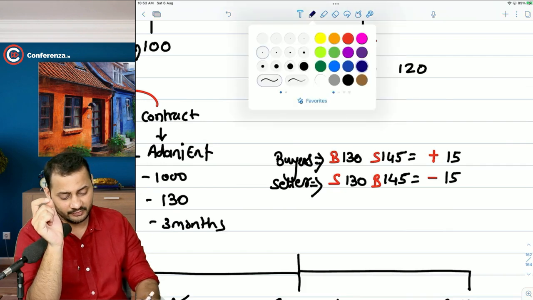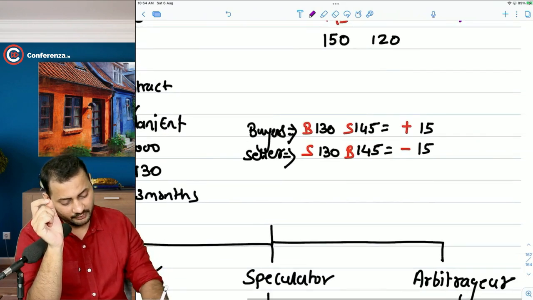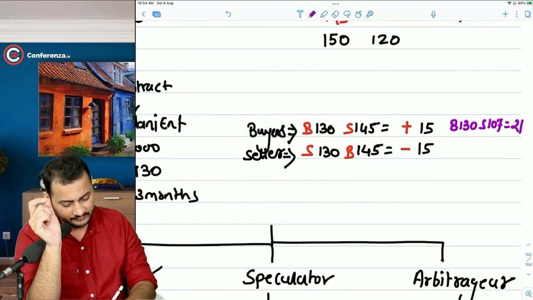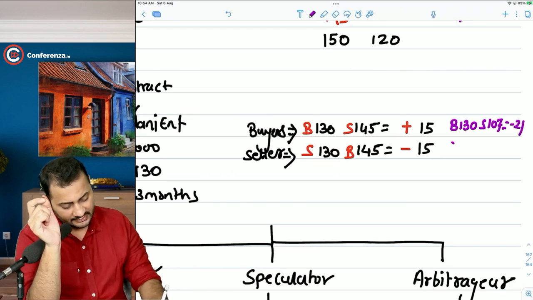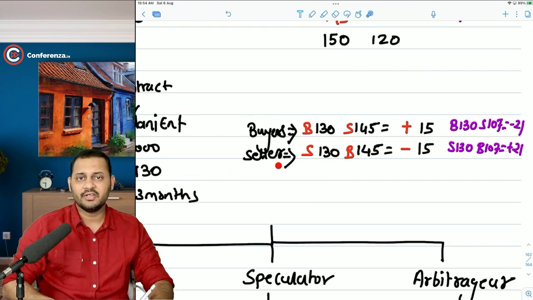See, one more possibility that can happen is this. If the actual market price goes to 107 rupees, what will happen? You will be the buyer at 130, seller at 107. That means there is a loss of 21 rupees. Do you agree with this? And he is the seller at 130, buyer at 107. He will be at a profit of 21.